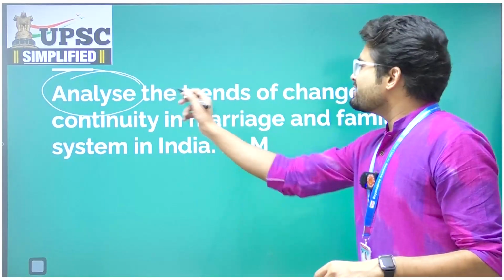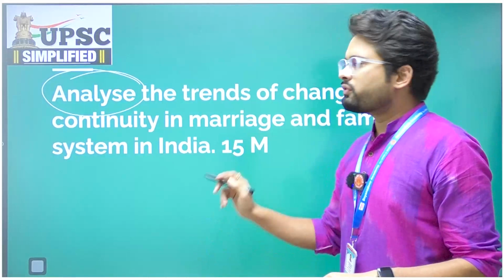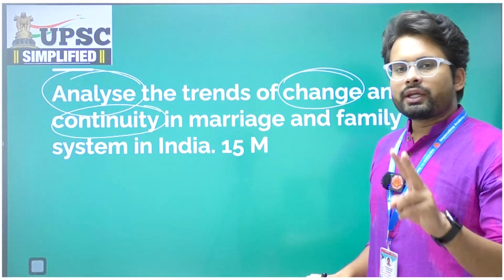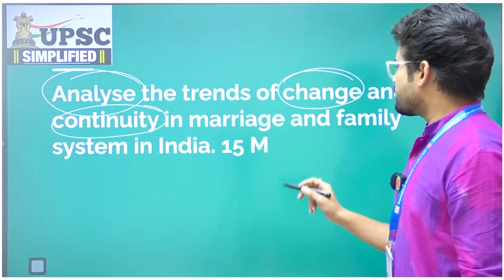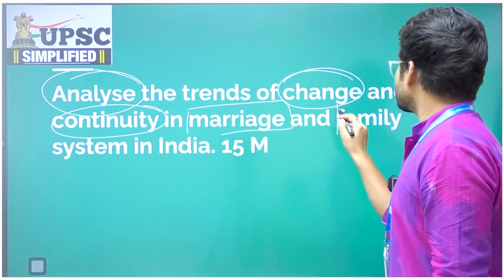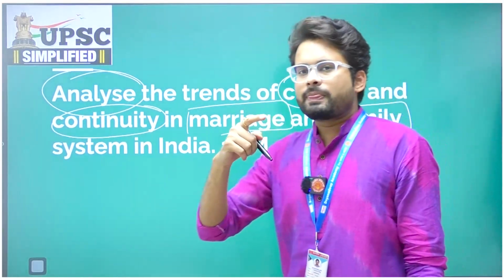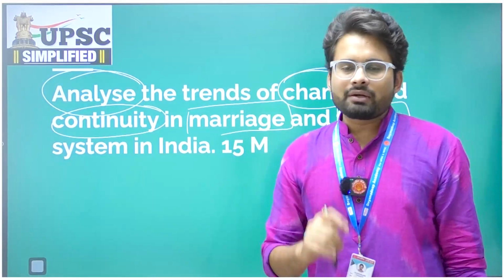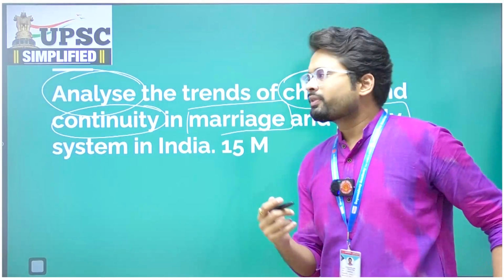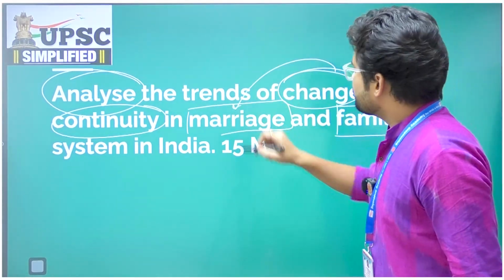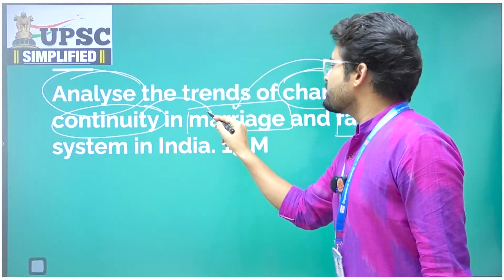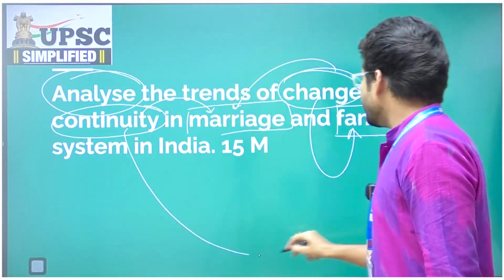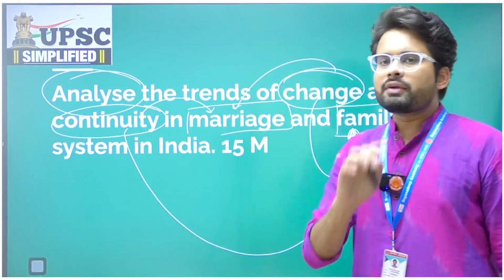First, look at this: analyze the trends of change and continuity. The first very important keyword is change. The second is continuity, and that too in two social institutions, marriage and family. If you observe the meaning of analyze here, we can find 4 different parts. We have to first discuss the change in marriage and continuity in the marriage system. At the same time, change in the family system and also continuity in the family system. So you can observe I have 4 different parts.